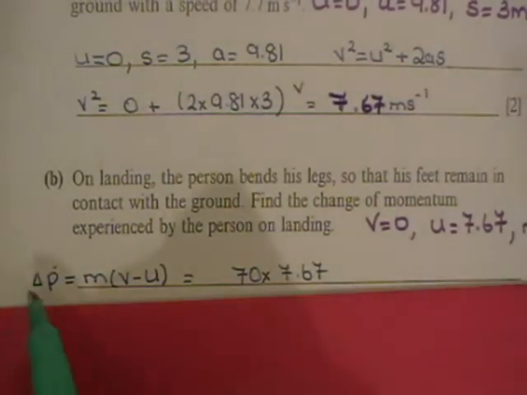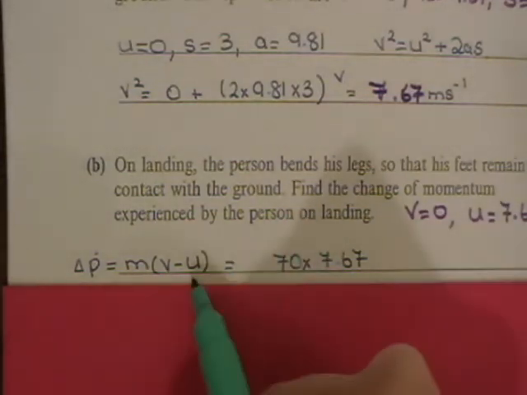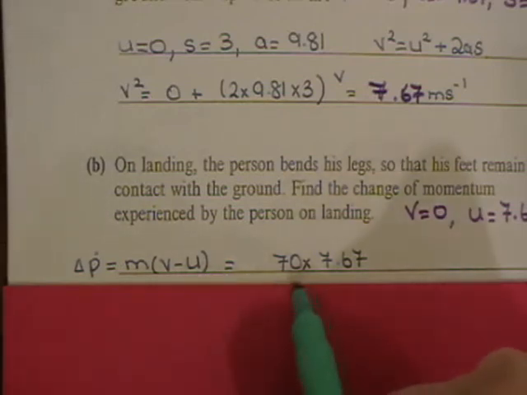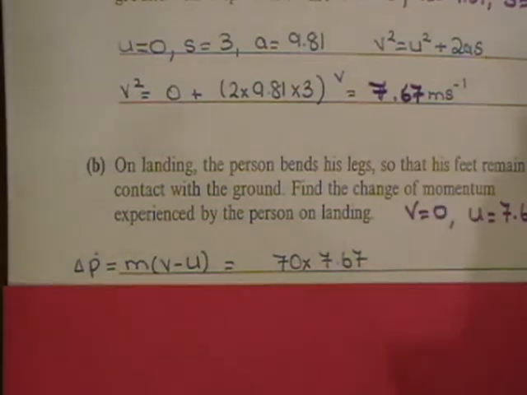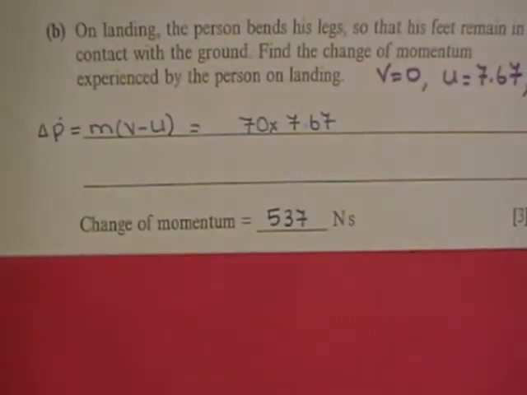So change of momentum is given by mv minus mu, and since v is 0 we end up with m times u, because it's a change. So 70 times 7.67, you could say minus 7.67 if you wanted, and the answer comes out to be 537 newton seconds.